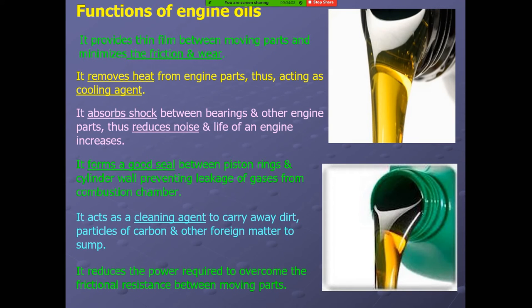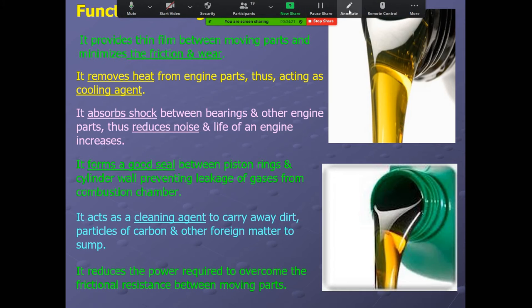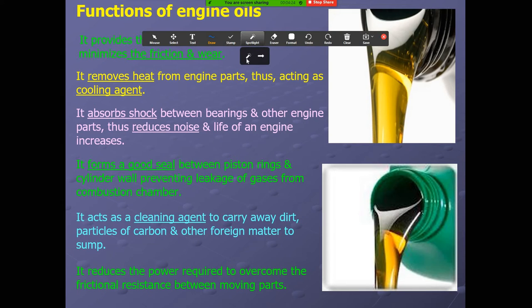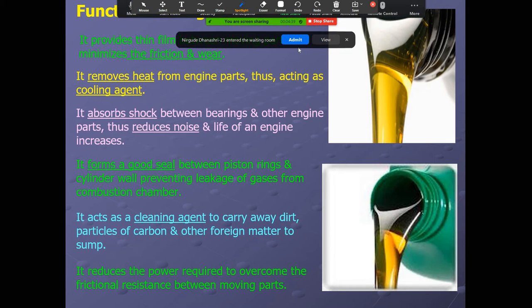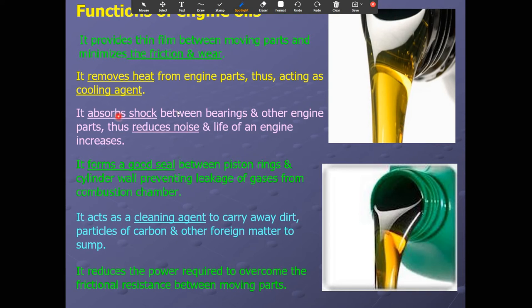So what are the functions of the engine oils? It provides a thin film between the moving parts and minimizes friction and wear. It removes heat from the engine parts, acting as a coolant agent. It also absorbs shock between the bearing and other engine parts, and thus reduces noise and increases the life of an engine.